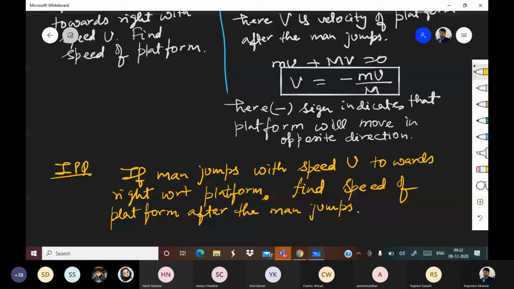Yes, Tanmay is right. In the previous question, speed of man was with respect to ground. In this question, speed of man is with respect to platform. Now find the answer. The difference was that in the previous question, speed of man was given with respect to ground. In this question, speed of man is given with respect to platform.